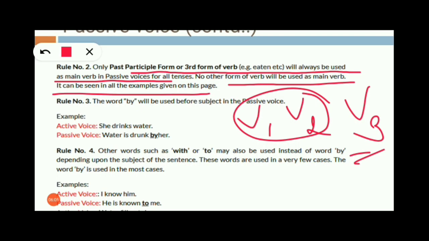Okay, all of you. So it can be seen in all examples whichever I have given you in the previous slides also. Okay. Next, rule number 3 says the word by will be used before the subject in the passive voice. So we are going to use the word by as a preposition here. Already it has been known to us.